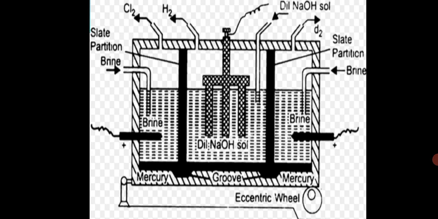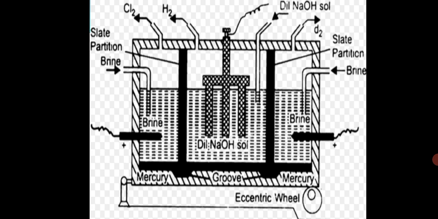The mercury serves as an intermediate electrode: as a cathode in the outer compartment and as anode in the central compartment by induction. The brine solution is taken in the side compartments, on the two sides. In the middle, dilute NaOH is taken in the central compartment. On passing electricity, the electrolysis takes place in the outer and the central compartment. That is, NaCl gives Na+ plus Cl-, and water gives H+ plus OH-. At anode, chlorine is collected, and at cathode we get sodium amalgam.